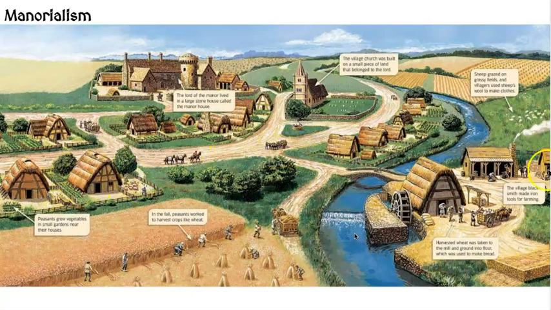But there's going to be larger fields, as you can see, where the Lord is going to have the peasants work the land to harvest crops for the manor. We're also over here having a mill, and that's what would ground up the wheat to make flour so that people could have bread. Here's a blacksmith over here. We're going to have grazing animals. And basically all of this is a self-sufficient farm where everyone hopefully has what they need.